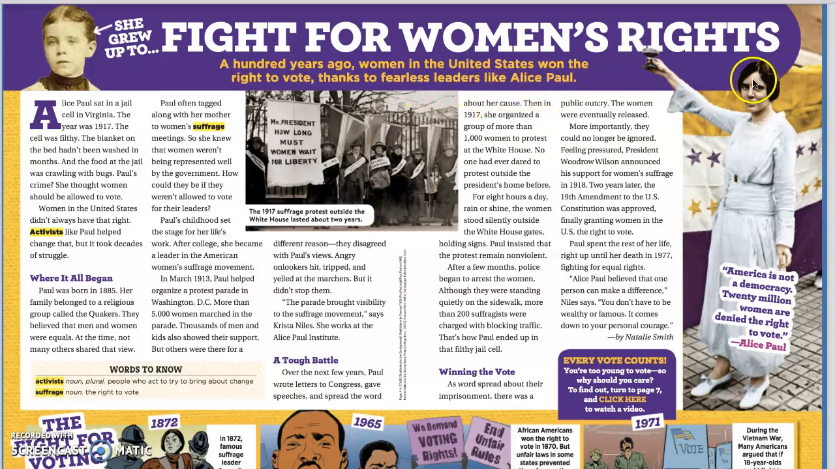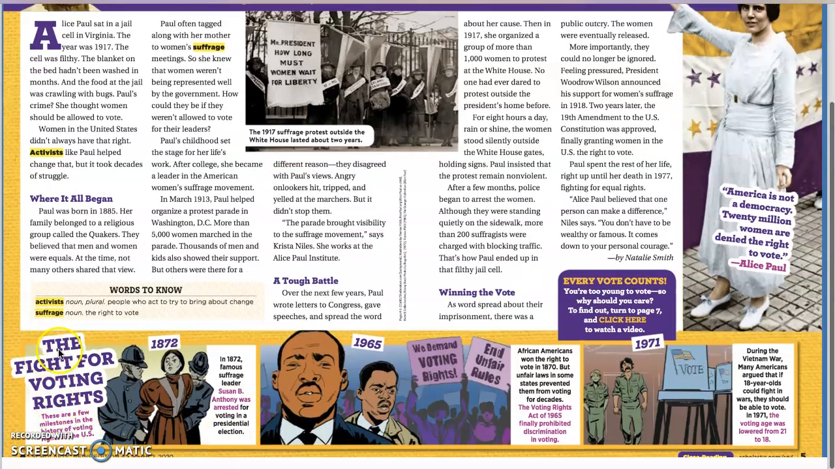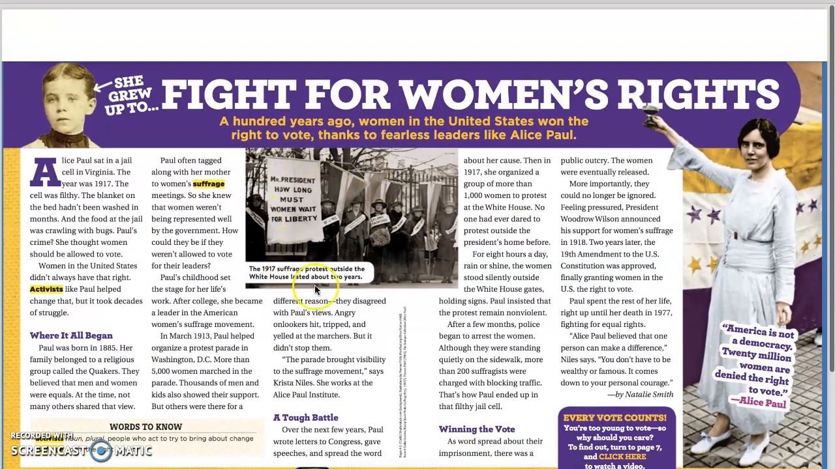And we see a picture of Alice Paul here with a caption, "America's not a democracy. 20 million women are denied the right to vote." Alice Paul. I also see a timeline right down here, the fight for voting rights. These are a few milestones in the history of voting rights in the US. So milestones meaning they're going to tell me the big things that happened. Okay, we see another picture here. "Mr. President, how long must women wait for liberty?" The 1917 suffrage protest outside the White House lasted about 2 years.